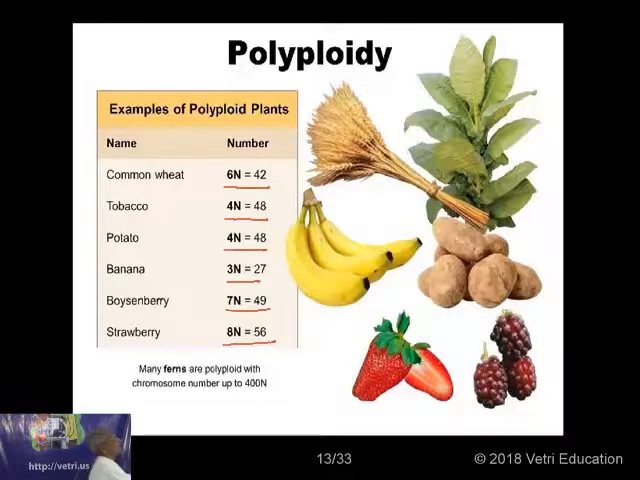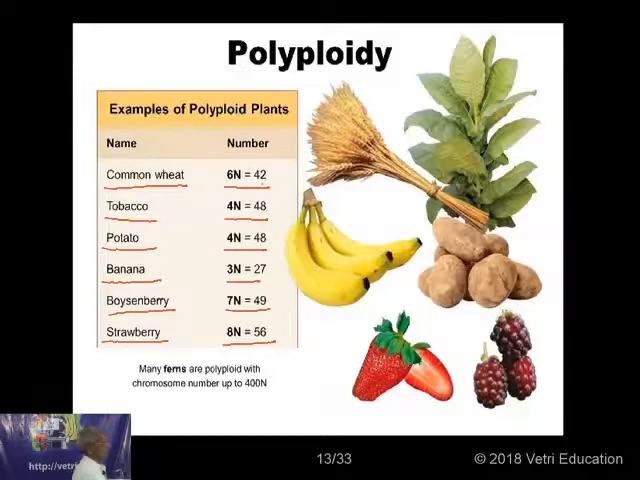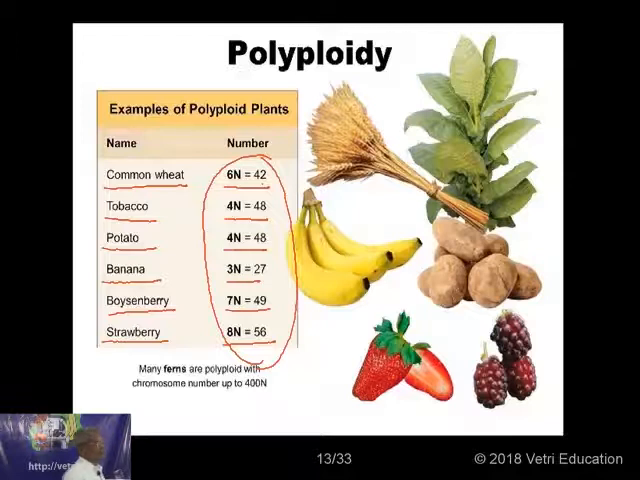So common wheat is having 6n number. Tobacco, which we are using today, is a tetraploid. The potato is also a tetraploid plant. Banana is a triploid plant. And then blackberry is a heptaploid plant. Strawberry is an octaploid plant. So polyploidy is a very common feature, and when you are increasing the number of chromosomes, it will be giving a better result. But fortunately or unfortunately, you don't have polyploidy in man, human beings